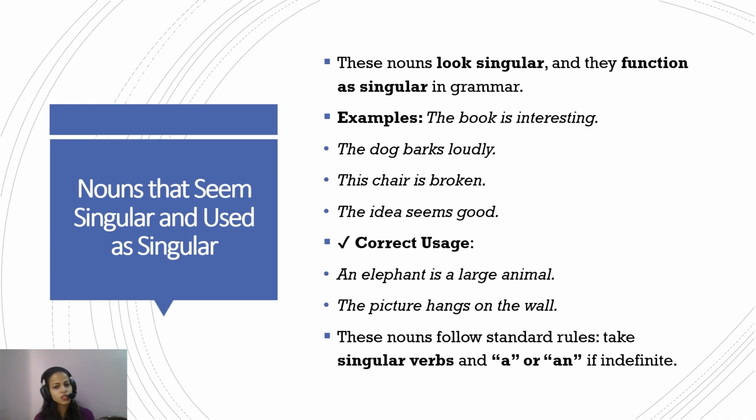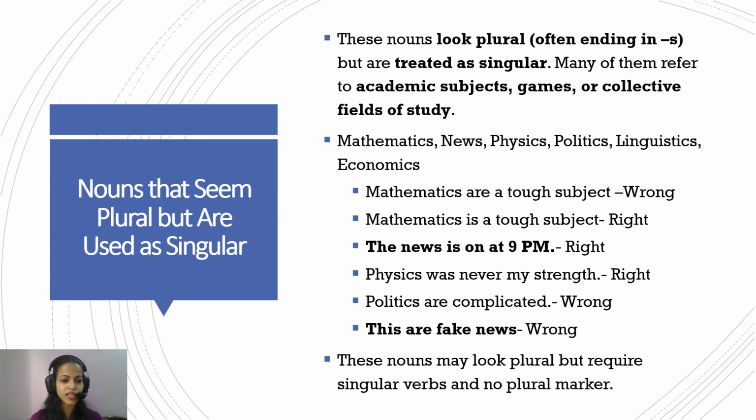I've started with this one so that you understand this is how most normal statements look. For example, an elephant is a large animal. Here again, elephant is singular, it looks singular, and it is used as singular. So these nouns follow the standard rules: take a singular verb, and add a or an if they are indefinite, and if they are definite, the is followed by a singular verb. Fairly simple, but the story is not going to stay so simple for the rest.